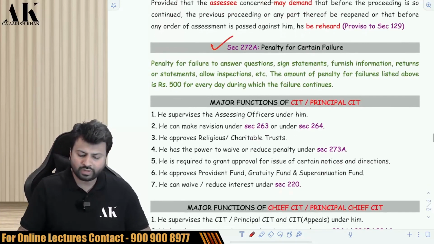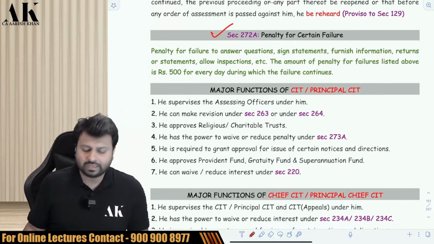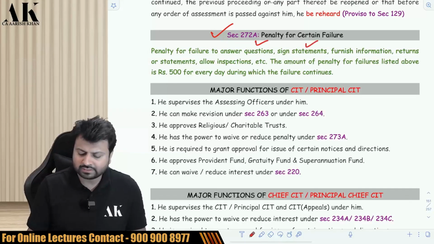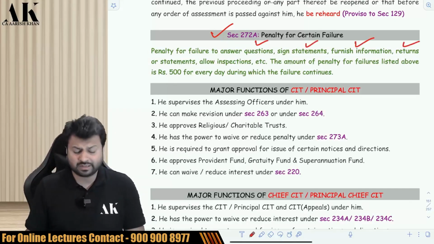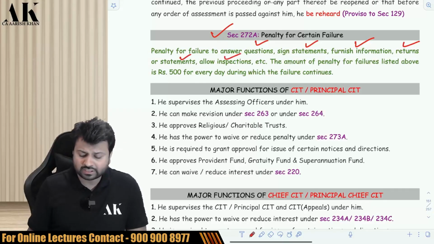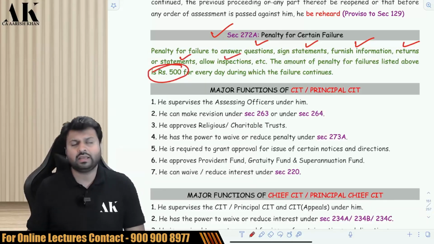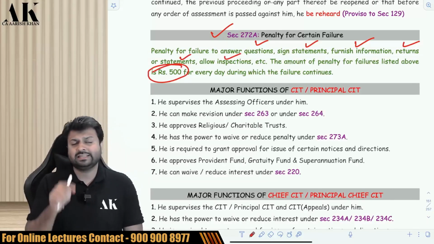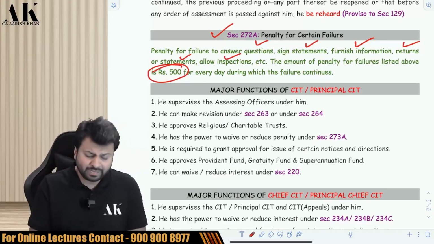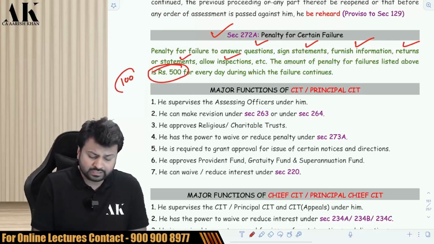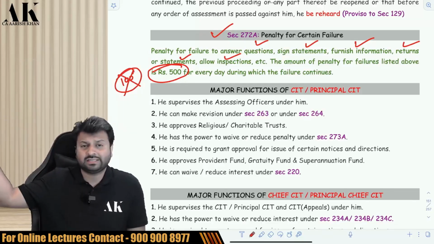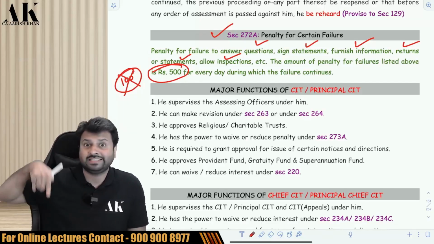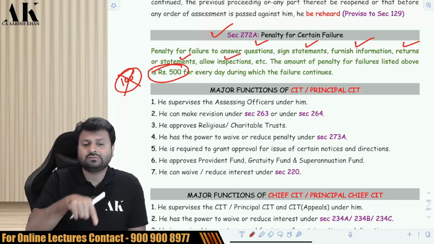Next, 272A. If the assessee fails to answer certain questions, fails to sign certain statements, fails to furnish certain information, fails to file certain income tax returns, statements, or allow inspection, then a penalty of 500 rupees for every day will be imposed on the assessee. This is an amendment made by Finance Act 2022. Earlier this penalty was 100 rupees per day, but now it is 500 rupees per day. I have also made the changes in the chapter of income tax return, special assessees return. Do you remember that? So this is what I was talking about.